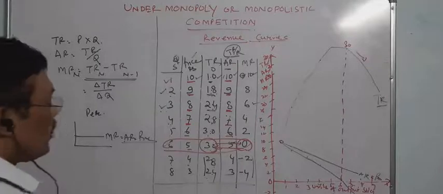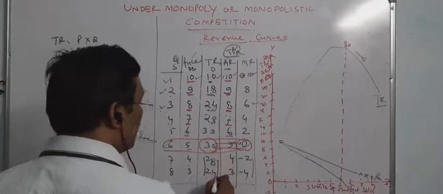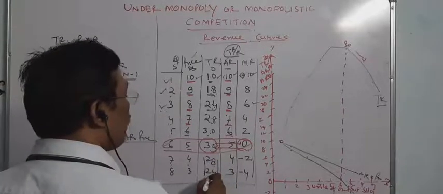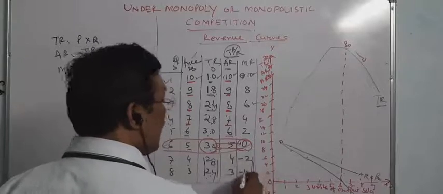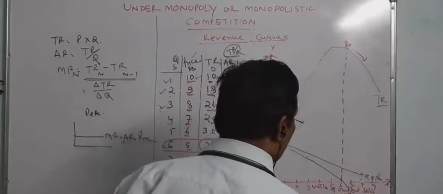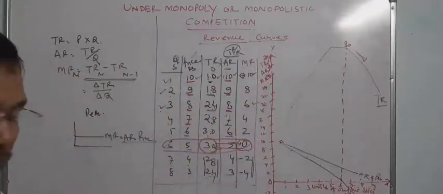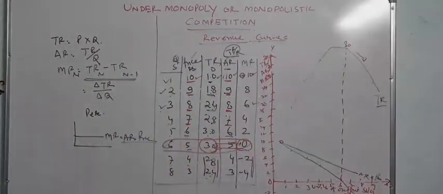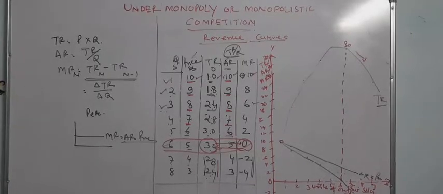And when total revenue starts to decline, 28, 24, what is the condition of MR? MR is minus 2 and minus 4. It means when MR is negative, TR starts to decline.